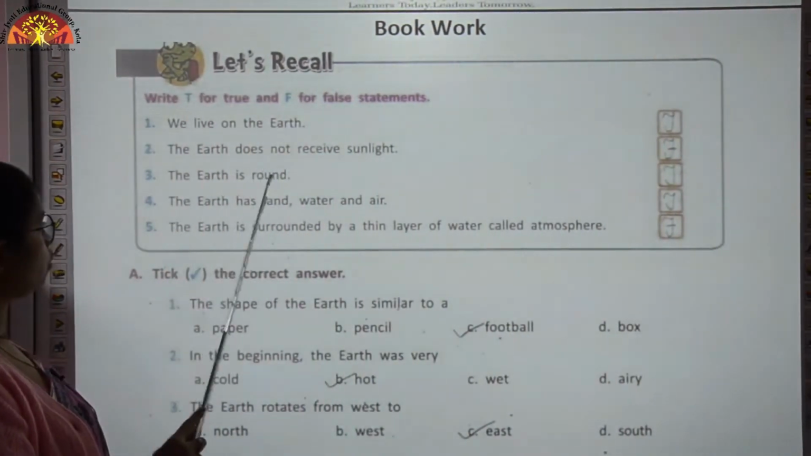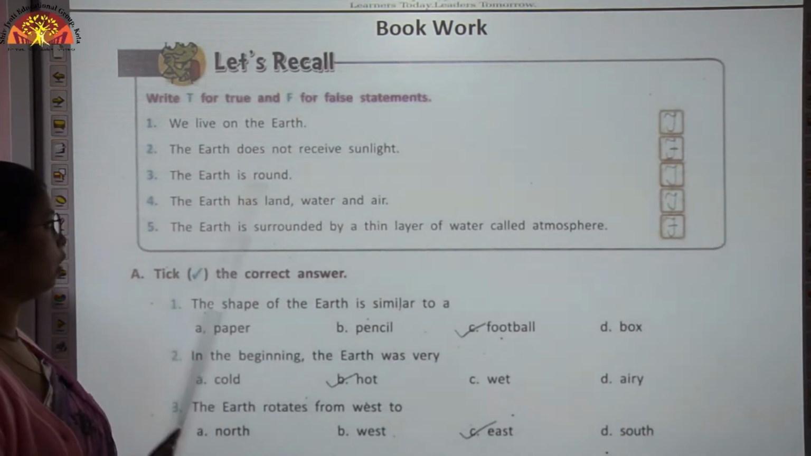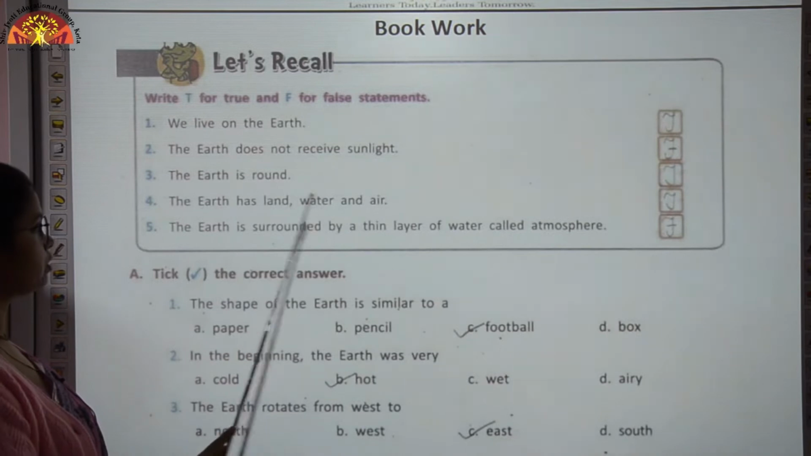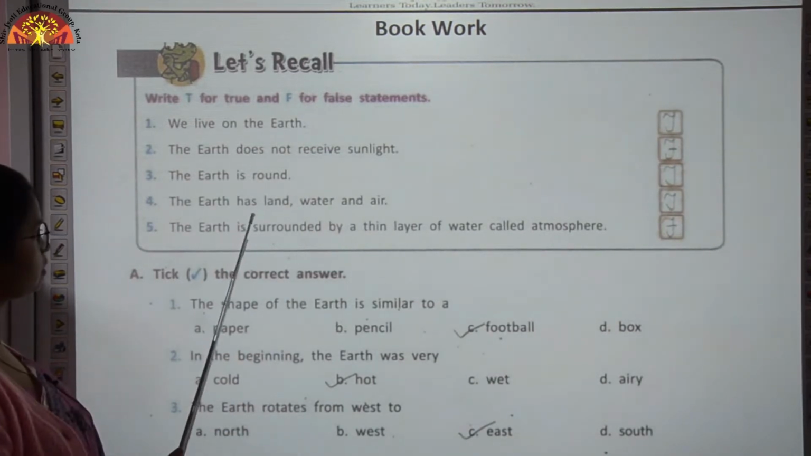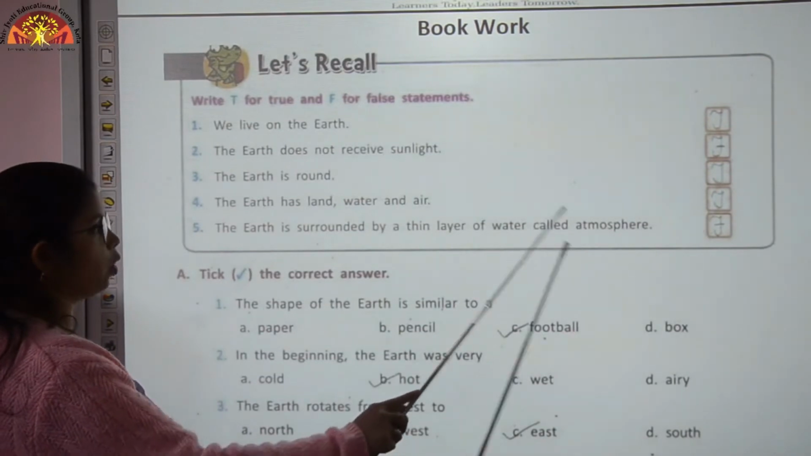The earth is round. This is also the correct statement because the shape of the earth is round. The earth has land, water and air. This is also the correct statement. The earth is surrounded by a thin layer of water called atmosphere.